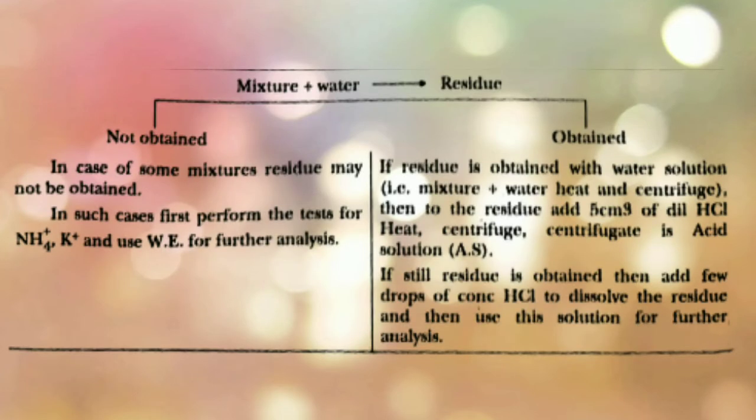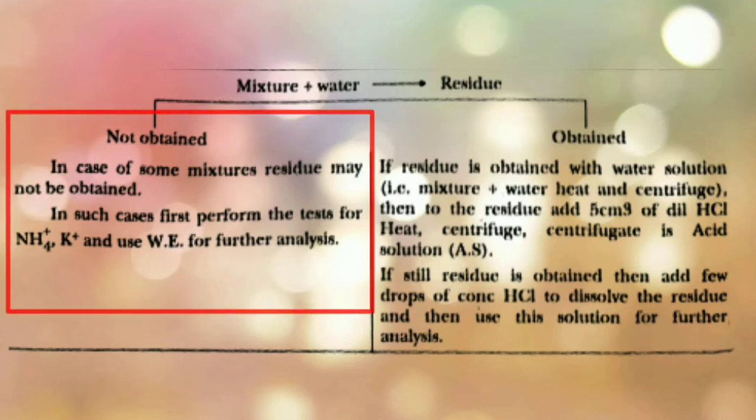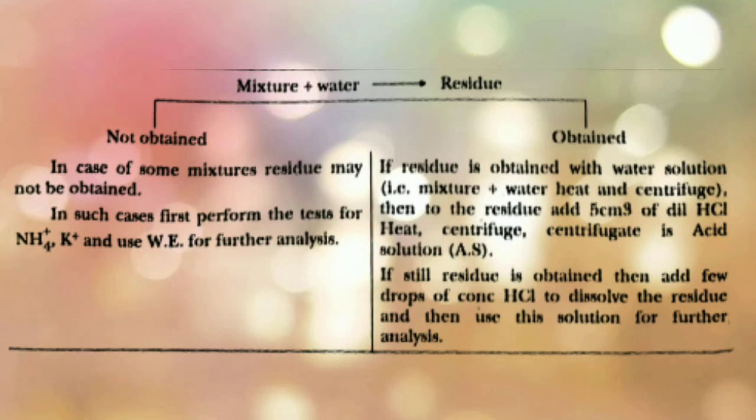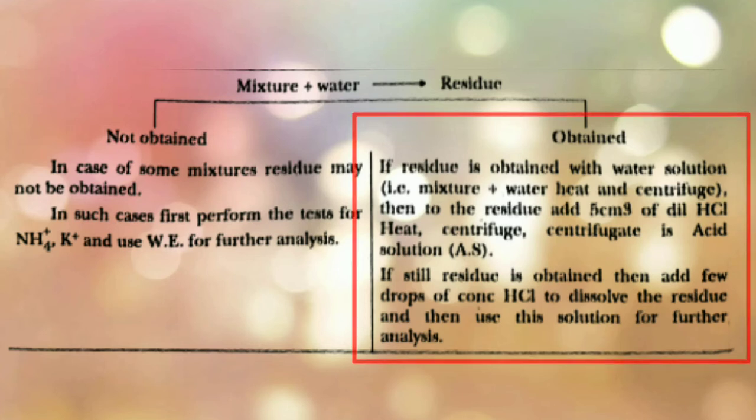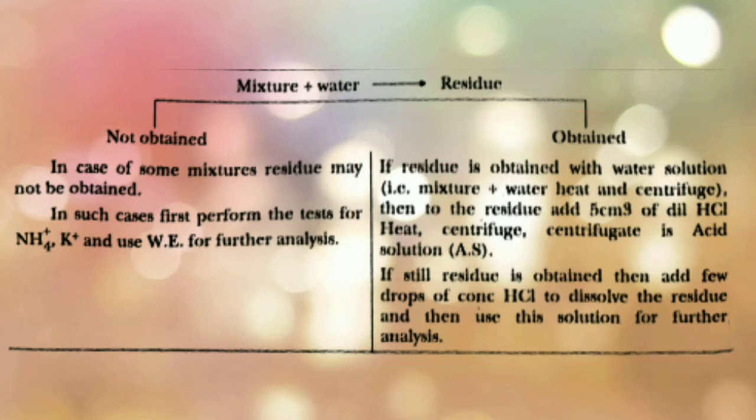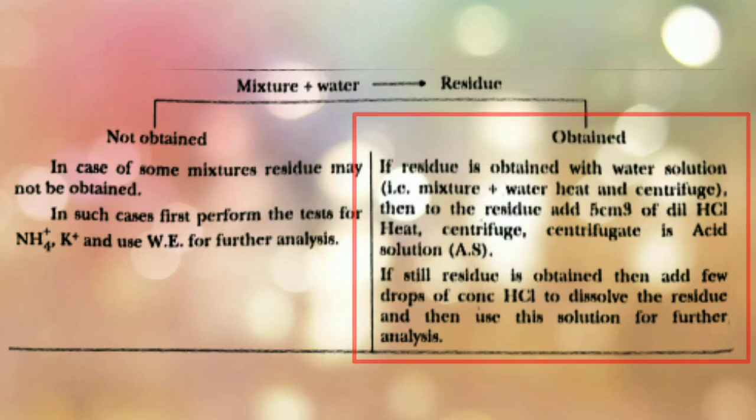Okay students, so now take little quantity of a mixture and water and observe the changes. If the residue is not obtained, in case of some mixtures, residue may not be obtained. In such case, first perform the test for NH4+, K+, and use water extract for further analysis. In case, if residue is obtained with water solution, that is mixture plus water, we need to heat and centrifuge it. Then, to the residue, we need to add 5 ml of dilute hydrochloric acid.